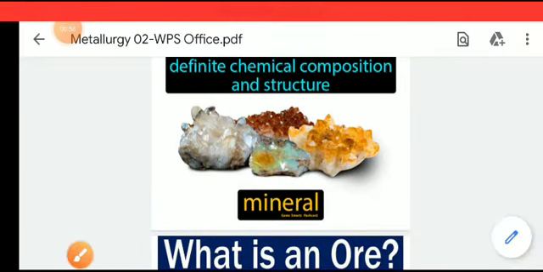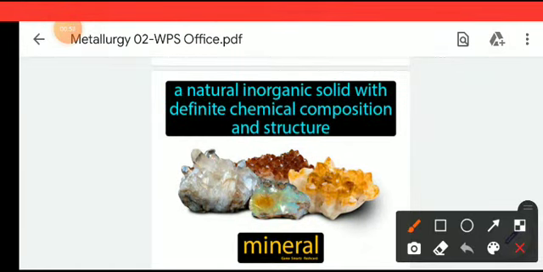Basically, a mineral is a compound that consists of a particular element. Suppose in the case of iron, if any compound has iron in it, then that compound is called a mineral of iron. Limonite, magnetite, and hematite, all of these three compounds have iron in them. So limonite, magnetite, and hematite are all called minerals of iron.